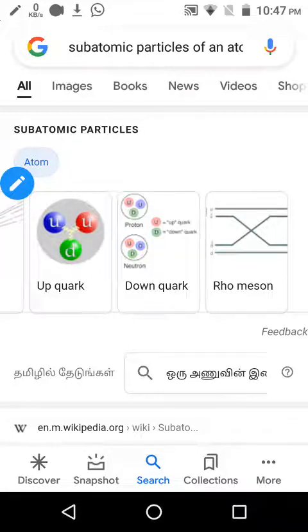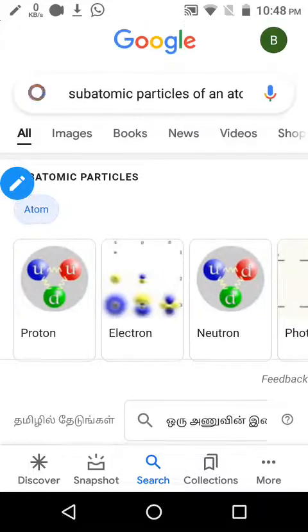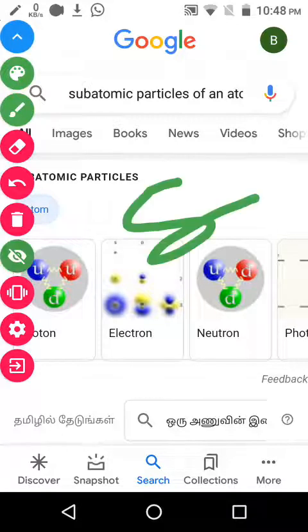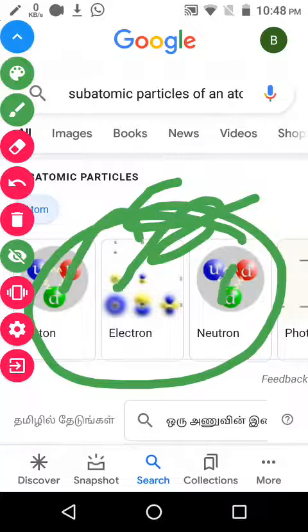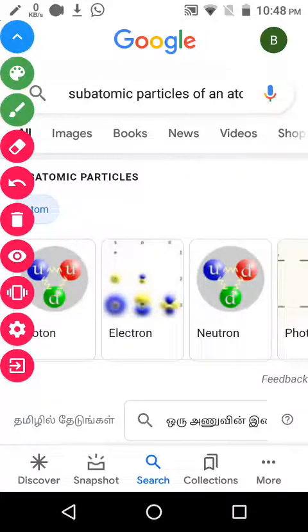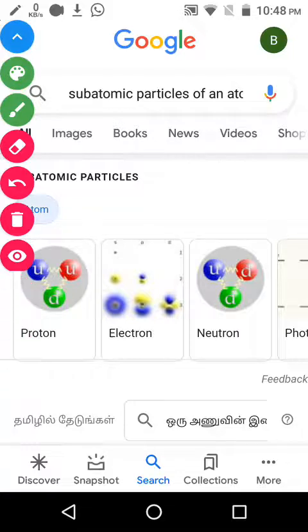There are hundreds of subatomic particles, but in that, these three are very common and very useful: proton, electron and neutron. We are going to discuss only these three today.